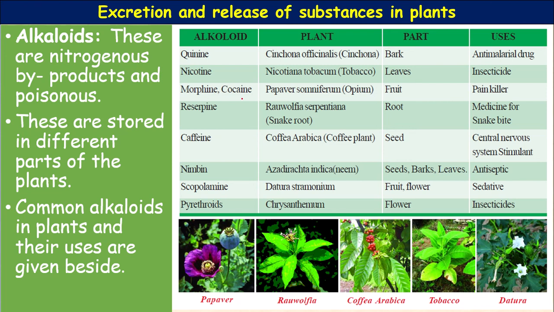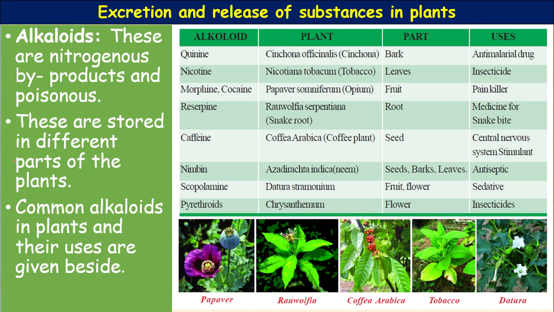Next, morphine and cocaine. These are produced from Papaver somniferum, the opium plant. It is produced from the fruit of the opium plant and it is used as a painkiller.